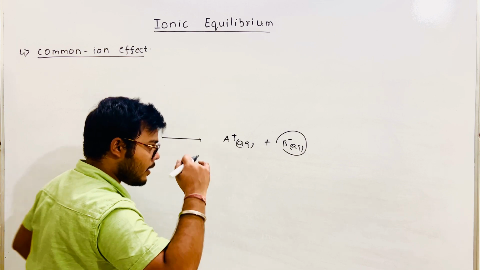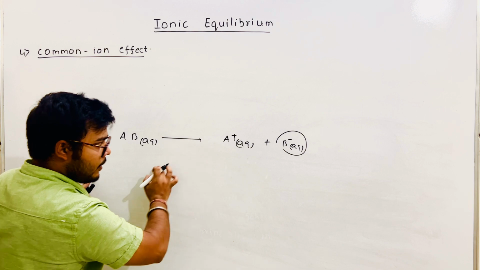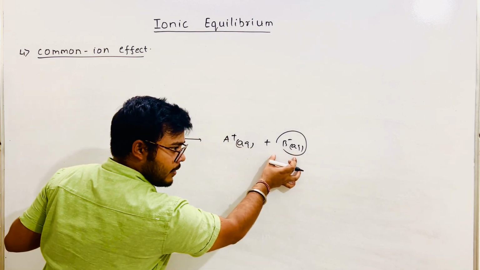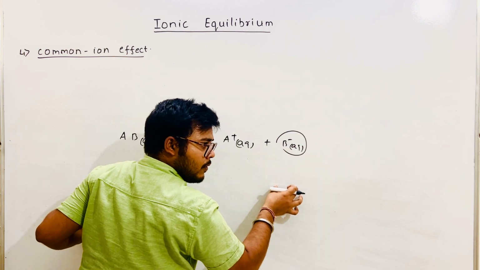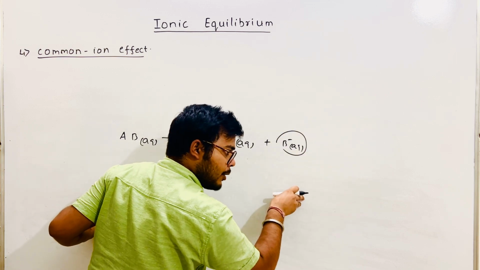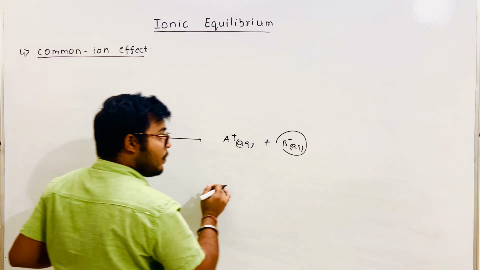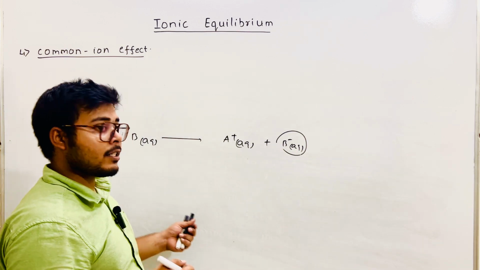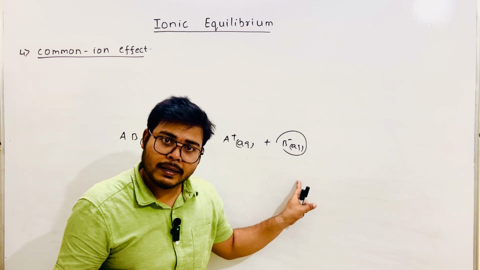Understood? Let's understand one more time. This AB was being dissociated into A plus and B minus, and what you did was add B minus from another source into the solution. Now the B minus concentration has increased beyond the expected value.